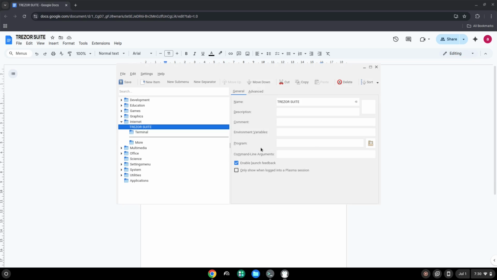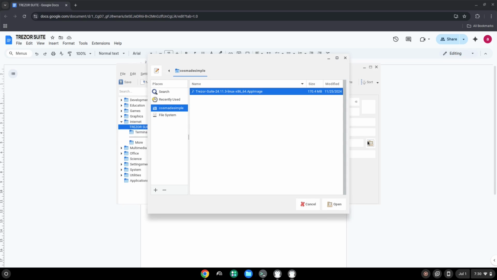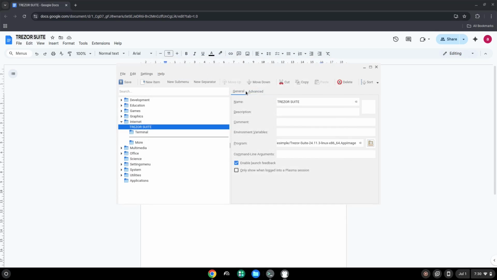The command is the package which we downloaded. Save the launcher.